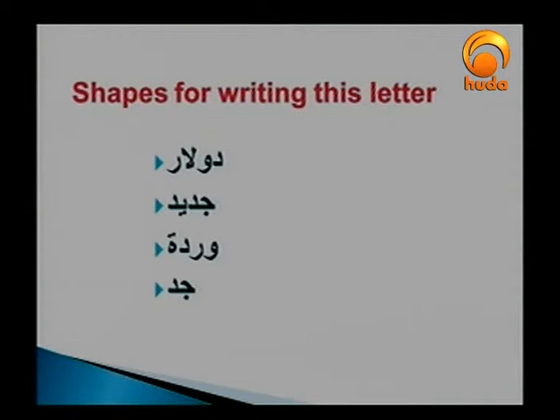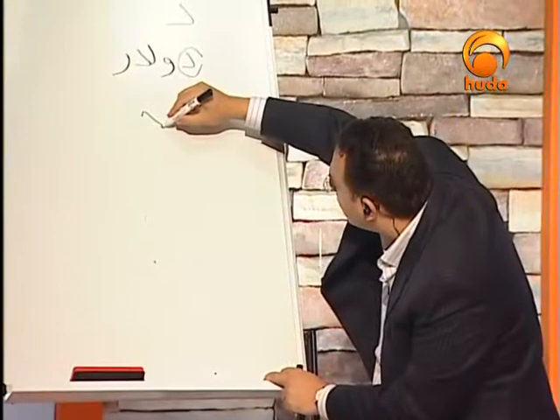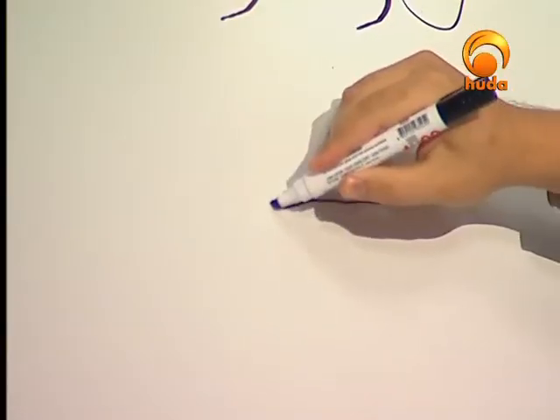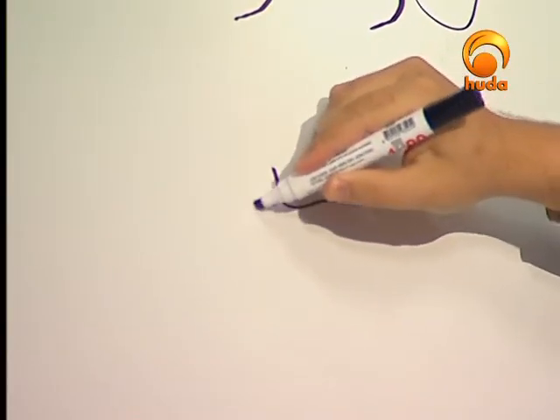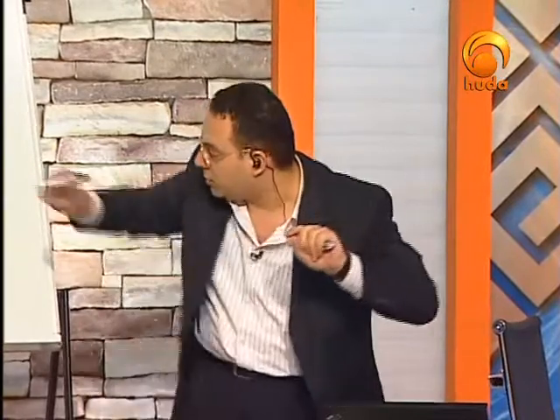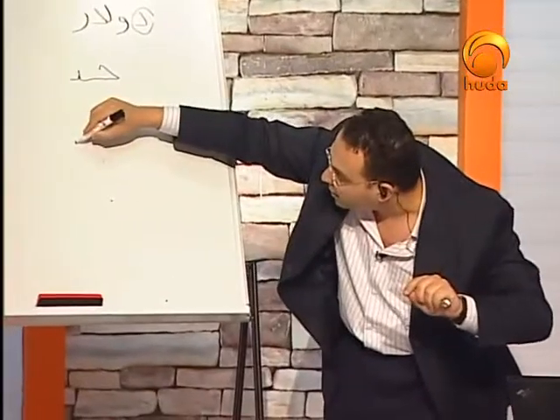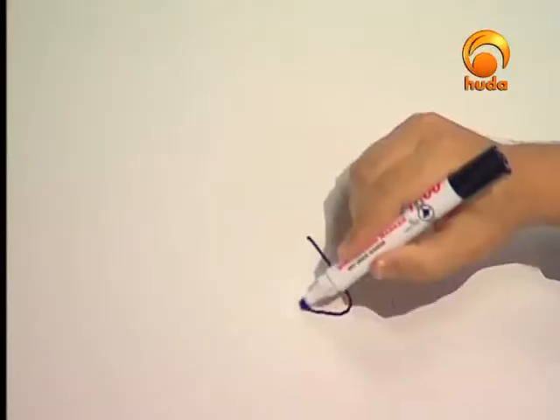Let me just write gadid. Here is that. Jim, starting with a small hook, slanted line, straight line, and then we are writing here down. A very interesting point that I have to explain: when dal comes in the medial position, we don't start from top to down here. We don't write it in this way. In the initial position, we write it in this form. Can you see that? Yeah.